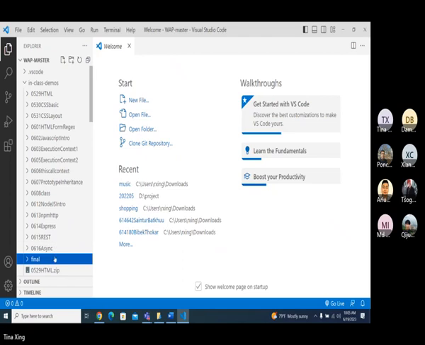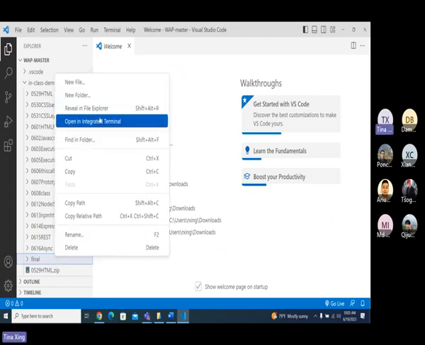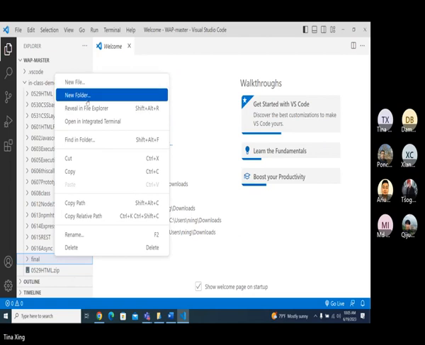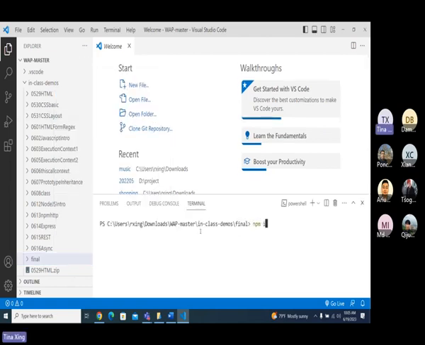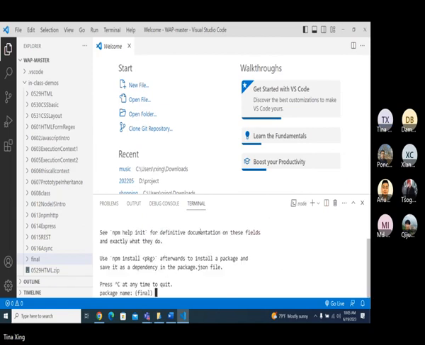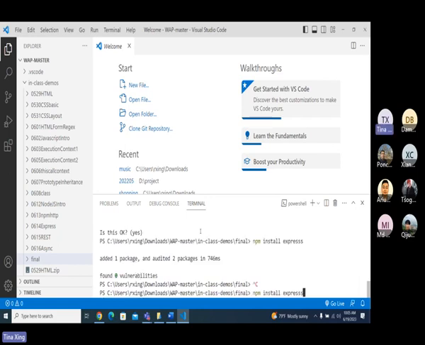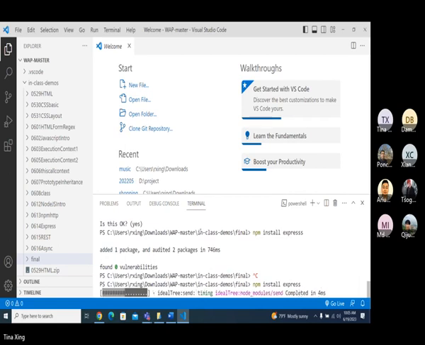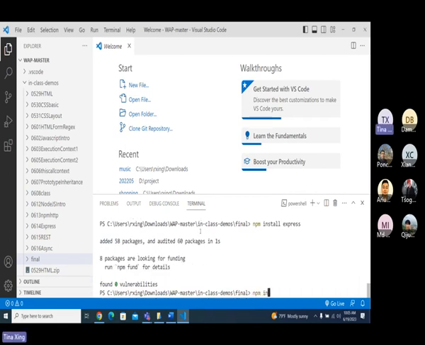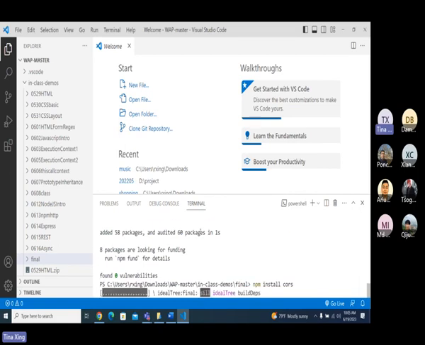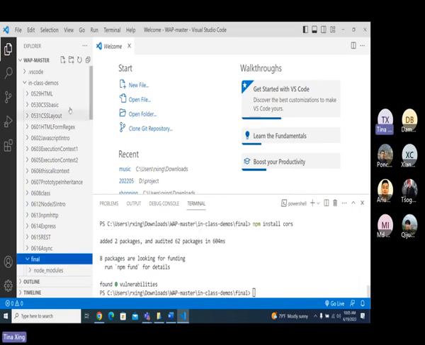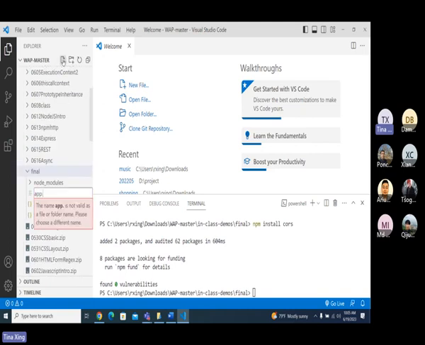Excuse me, wait a minute. Let me run npm init, then npm install express, and later on I'm going to use cors. Let me install all of them, and let's create an app.js file.